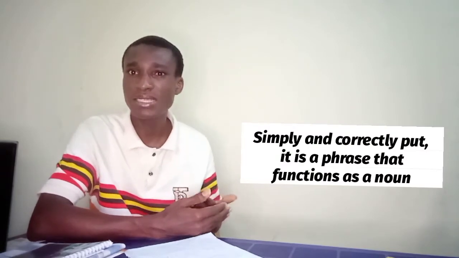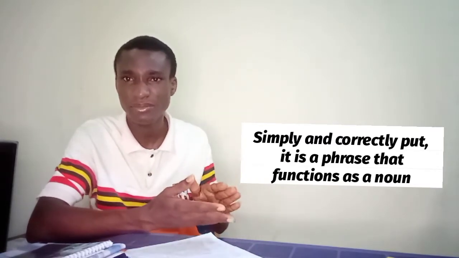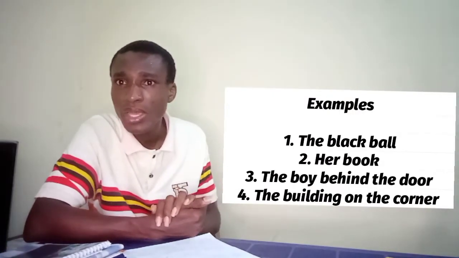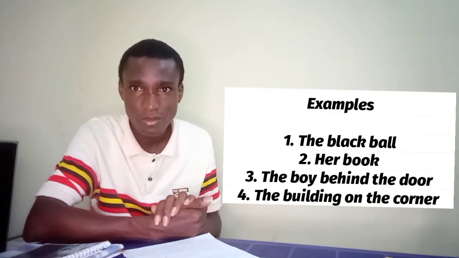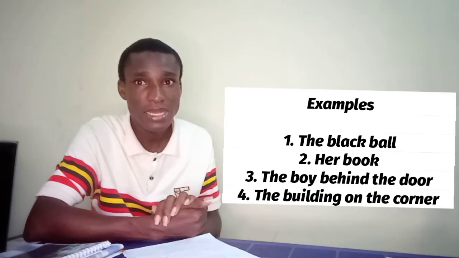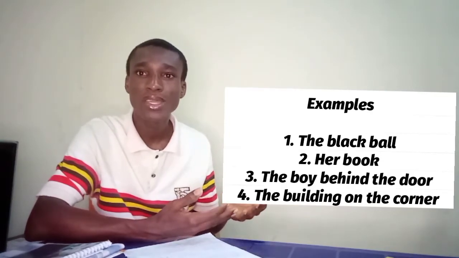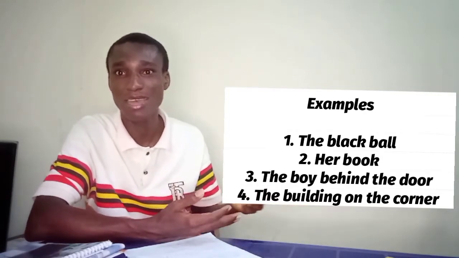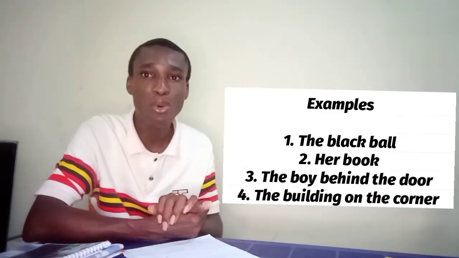But the right way to place this is that it is a phrase that functions as a noun in a sentence, and it's very, very simple as that. So I'll give you one example, the black ball. Another example that I have here is her book. Does it make sense? Is it a group of words? Yes. It does not make sense as well. What is the determiner there? The determiner there is her, her book. The noun there is what? Book. You know, the determiner can be a possessive adjective. So even this one is the determiner and at the same time an adjective. So we will take this one as an adjective. Her book.